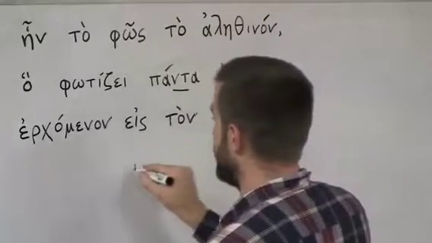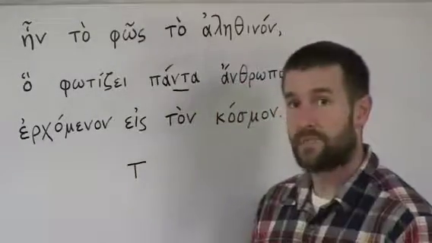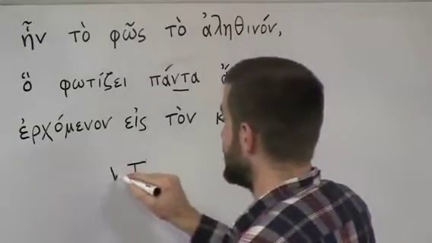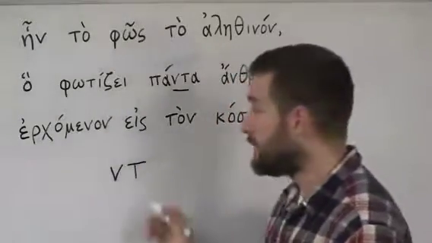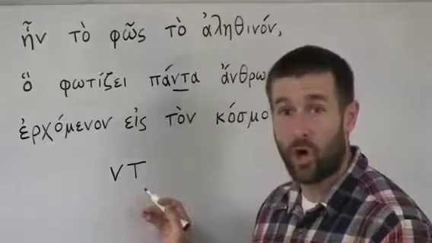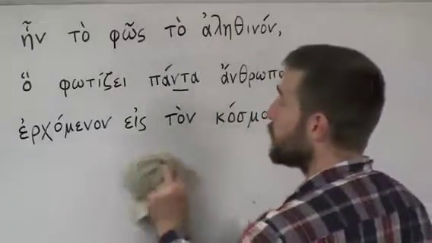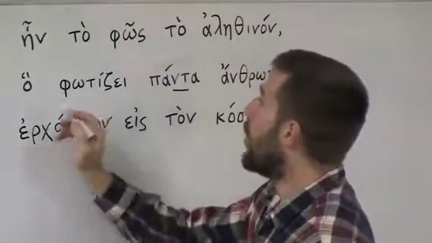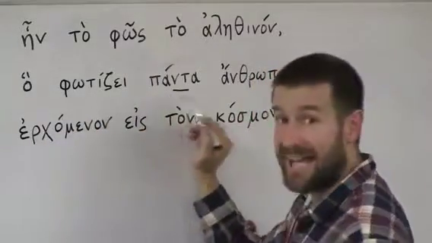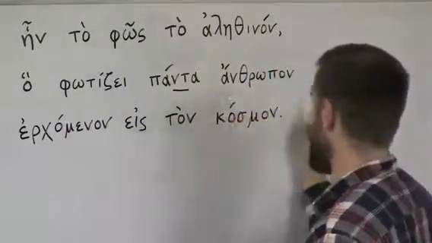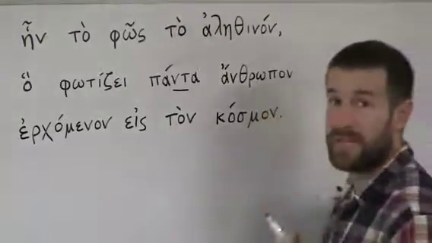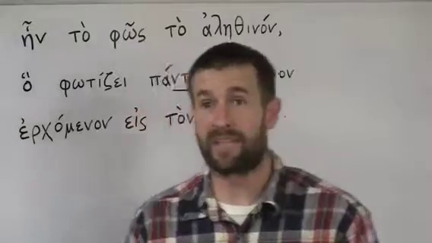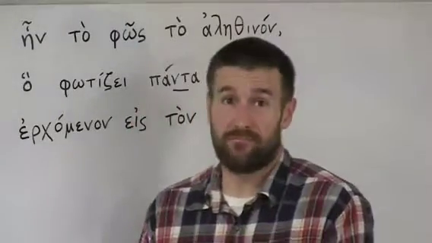The letter tau is pronounced with a T sound, but when it has nu in front of it, it becomes a D sound, like dog in English. So this word is actually pronounced panda. So, o photizi panda anthropon. Now, the word anthropon means man. Pretty easy to learn because we have some English words that are derived from this, like anthropology.